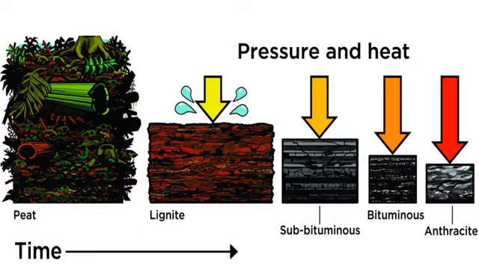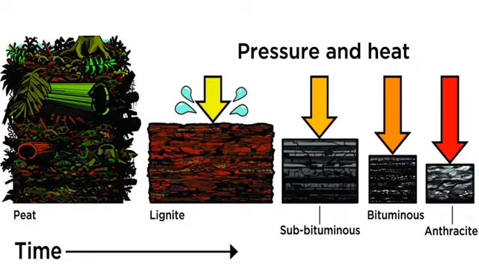Here the pressure is greater. There's more amount of pressure applied to this coal. Then also the heat applied to this coal is much more, because of which the carbon content is more in this coal. It burns for a longer duration. The smoke emitted is slightly lesser. The ash that's left behind is also very less. So therefore the quality of this coal is much better, bituminous.